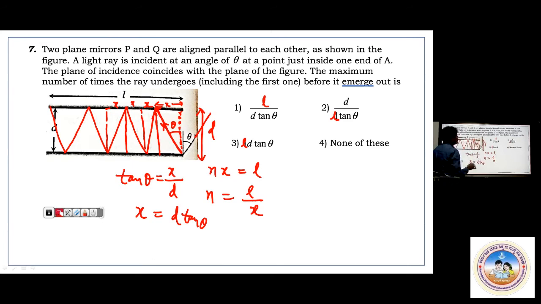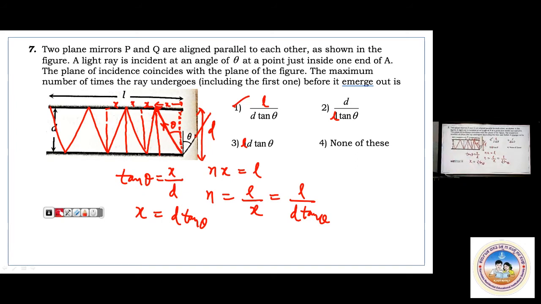This distance is d. That is actually not given in the figure, but it is there. The distance between them is d. Then what is n? L by d tan theta. L by d tan theta. This is the answer.